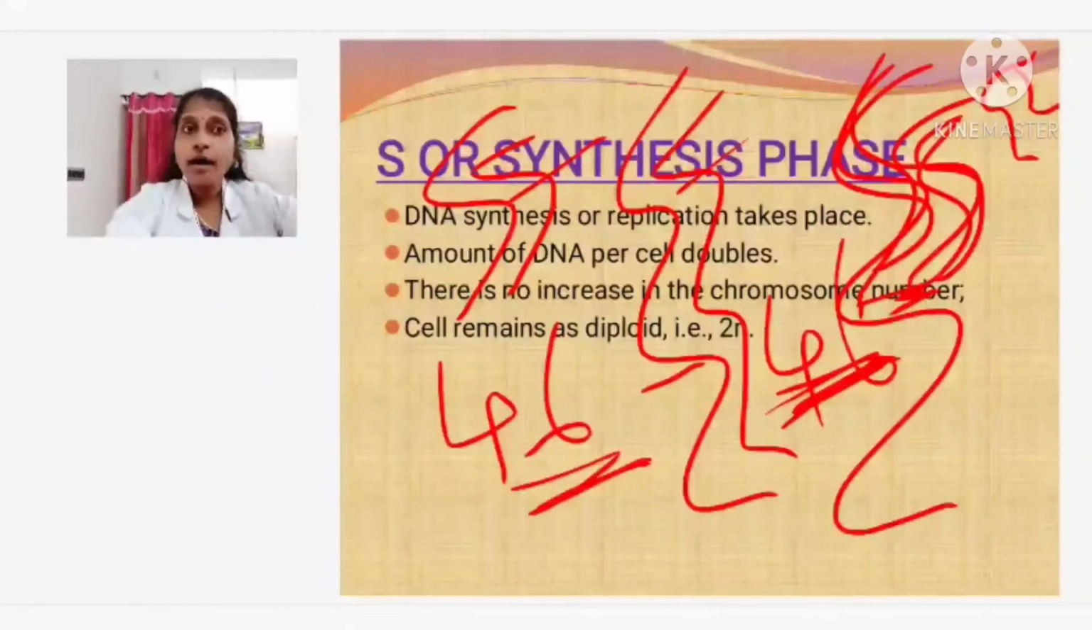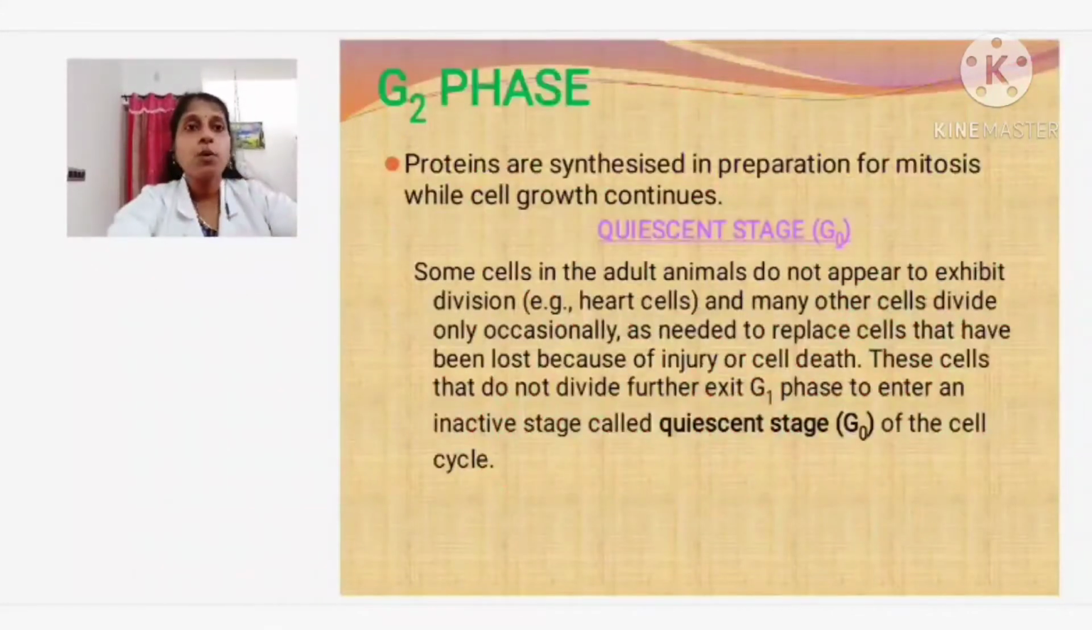So, actually the cell is in 2n condition only, but the chromosome content, the DNA content has increased, but you can see they are not forming 92 chromosomes, rather they are having 46 chromosomes only. So, that is another condition. The cell remains in the diploid condition. Next, what is going to happen? G2 phase. So, here the proteins are synthesized, which are necessary for the cell division to continue.